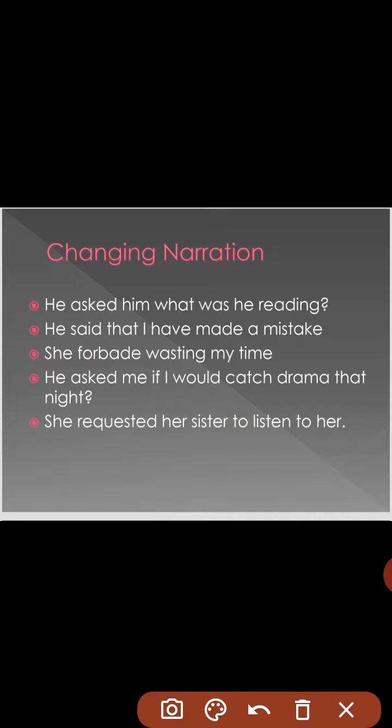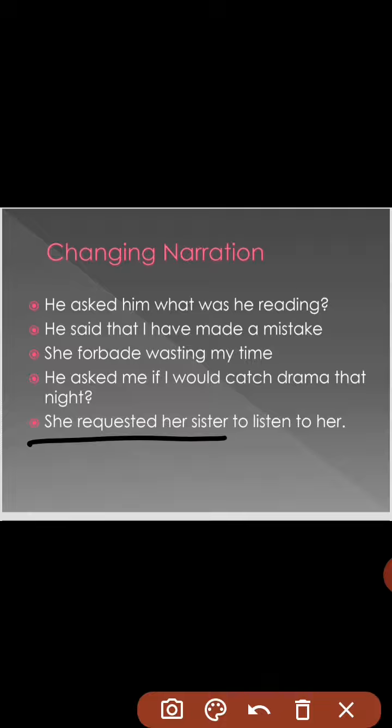The last statement is, she said to her sister, "Please listen to me." Now here, please is a request, an imperative sentence. In imperative sentences, we add a phrase at the beginning of the sentence to show the imperative, like she requested.